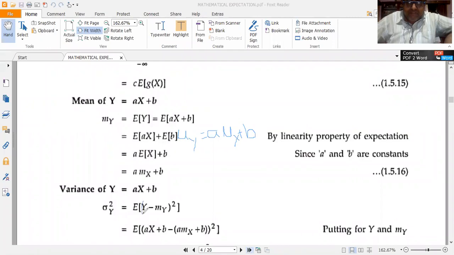A bracket is missing here. There is a printing mistake. A bracket is missing, so I have written that bracket here.